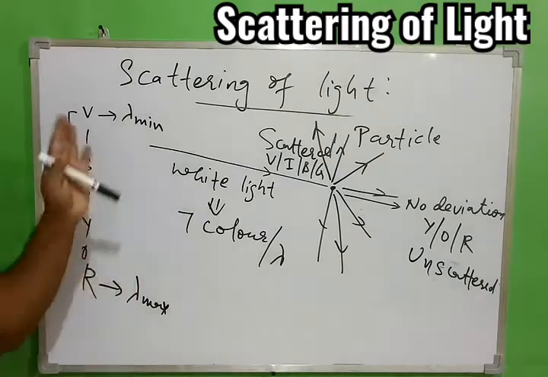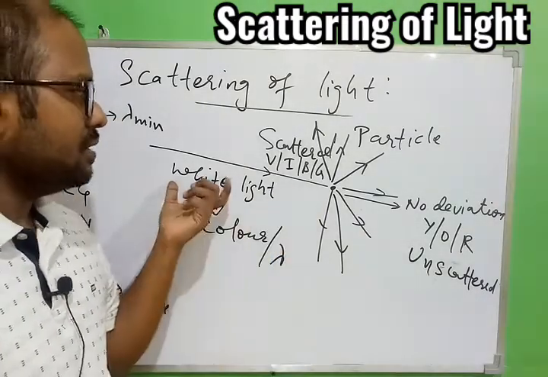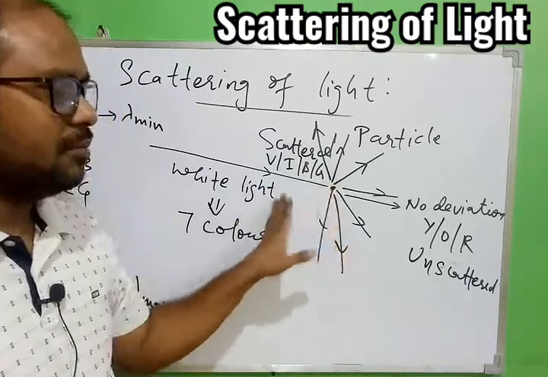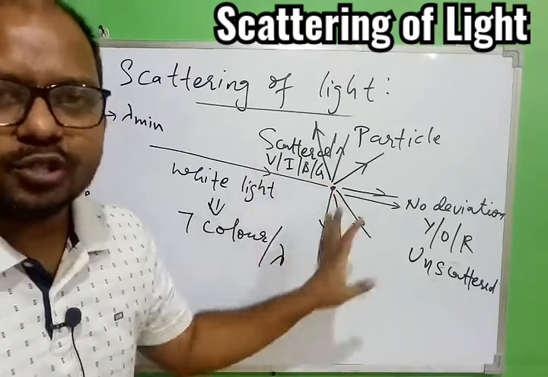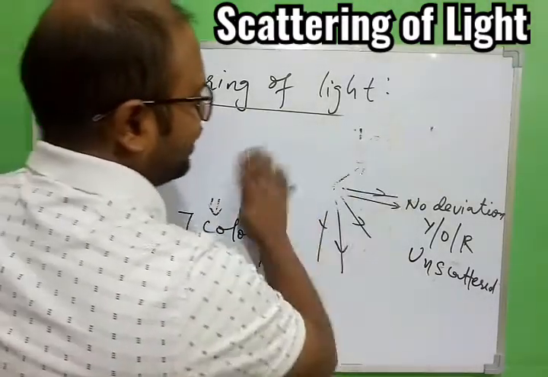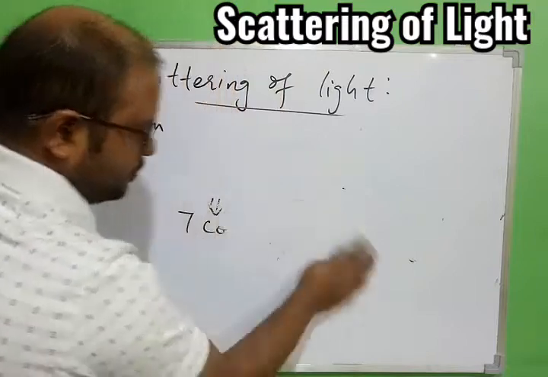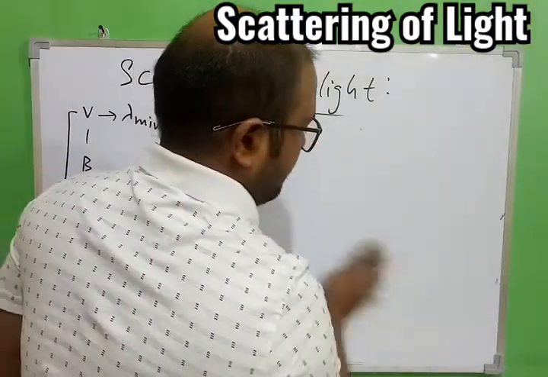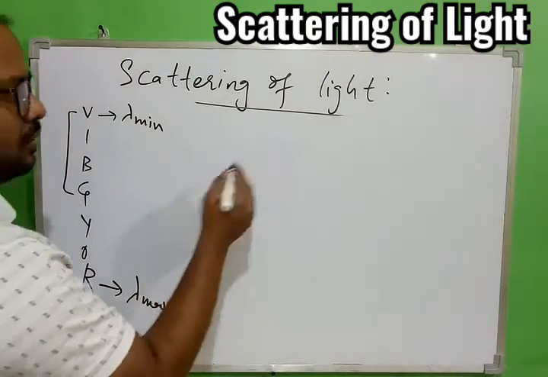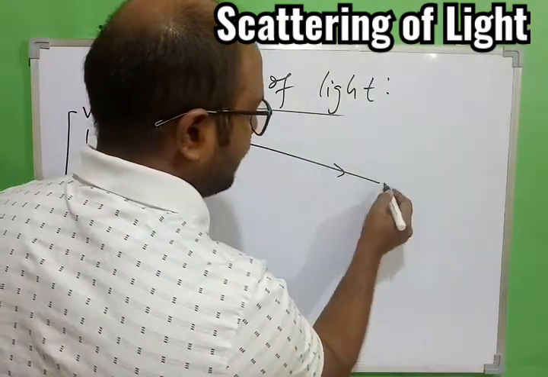So overall we can say scattering of light is nothing but the deviation of the light because of some particle in the atmosphere. That's it. Overall the students get confused with the scattering and the reflection. They are not the same thing, that you have to remember. So I hope the diagram is clear. So we can say overall a simple diagram if we try to make.